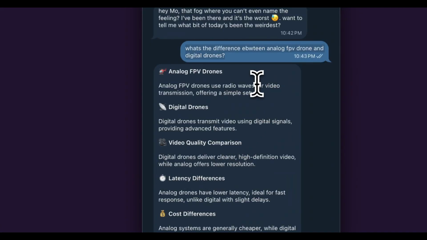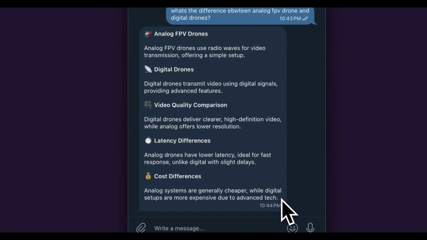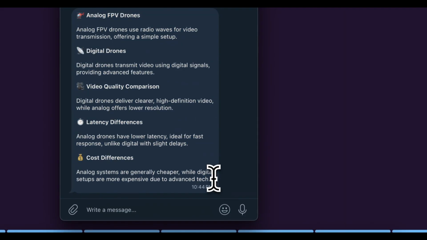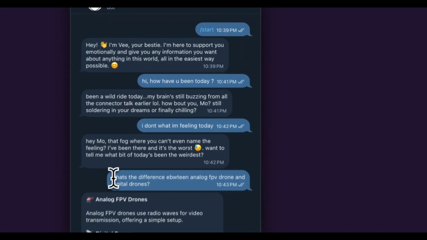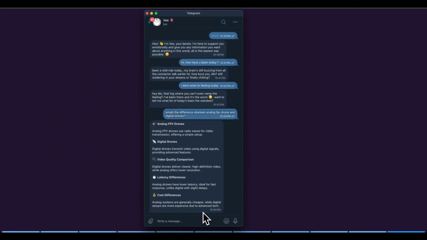If I had asked the same question to ChatGPT, which you can try yourself, it might give me the same content, but as an essay, rather than being able to summarize it. We do this by going through 3 or 4 different layers to answer this exact question, which we're going to see in the coming section. But for now, this is what I mean by an AI that has 2 personalities.